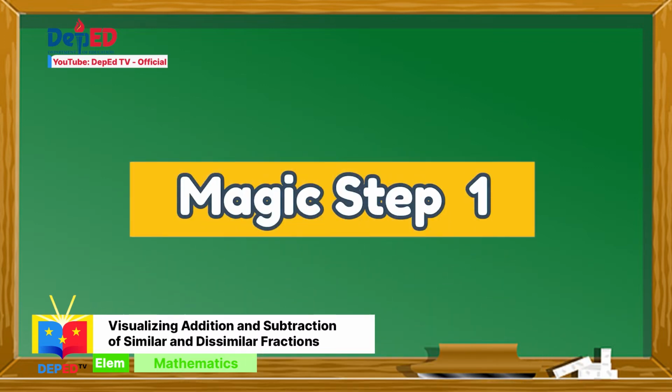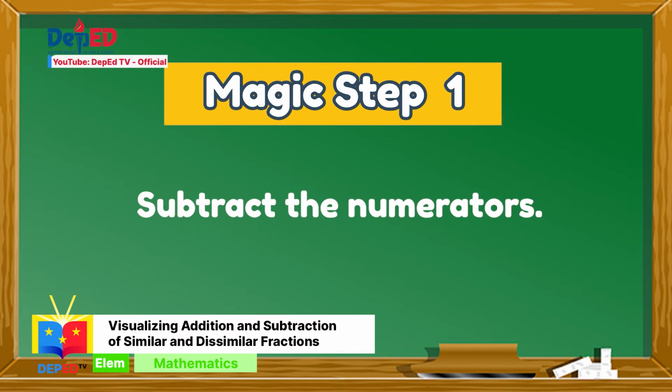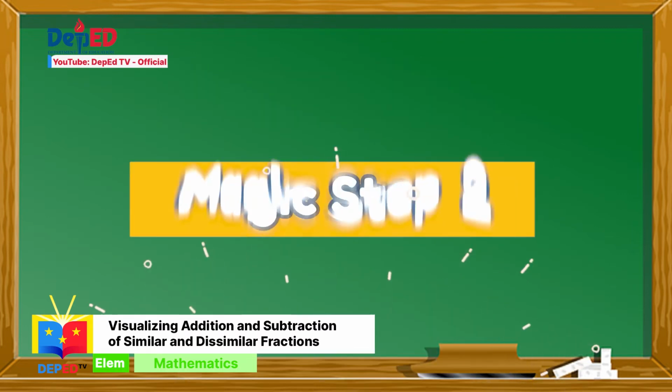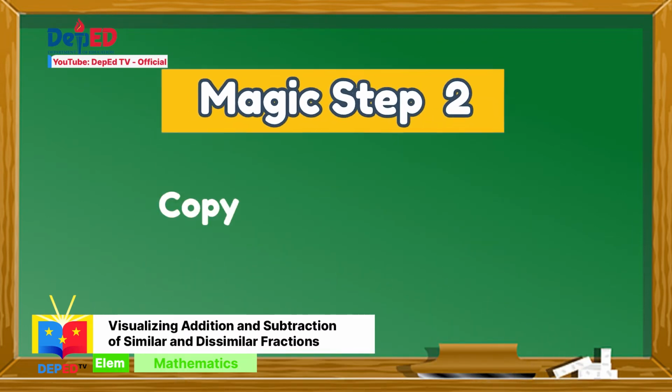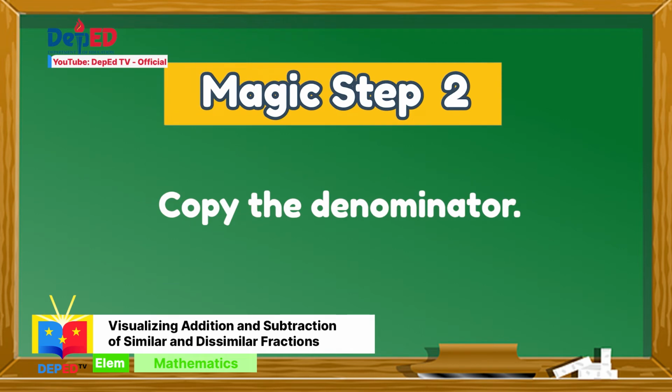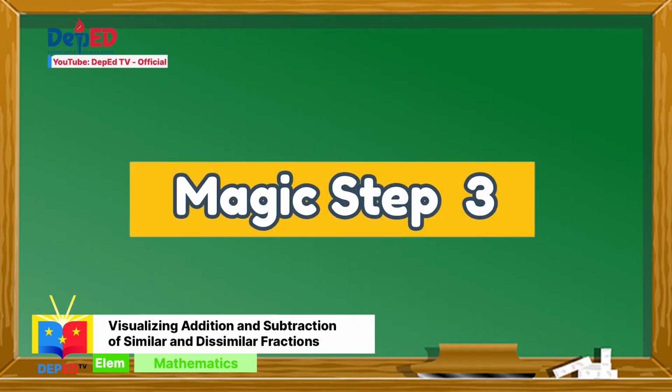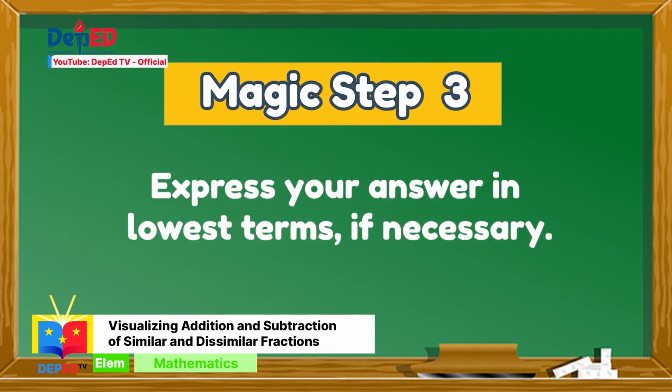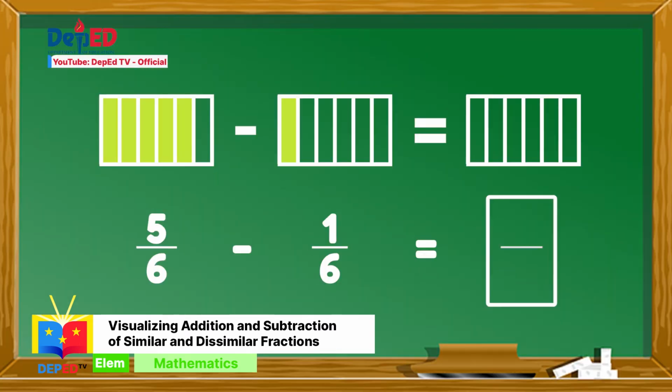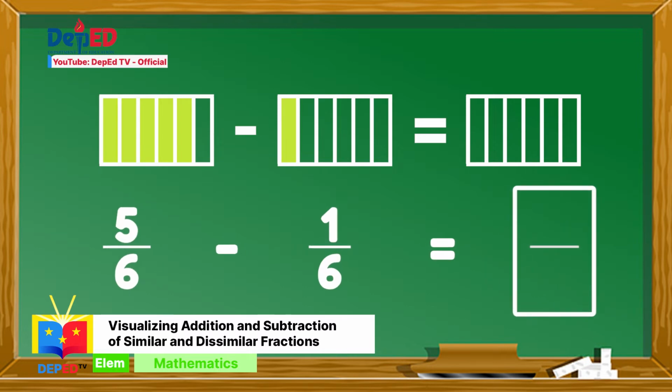Magic step number 1. Subtract the numerators. Magic step number 2. Copy the denominator. Magic step number 3. Express your answer to lowest term if necessary. Let us have these mathly examples. 5 over 6 minus 1 over 6 is equal to...